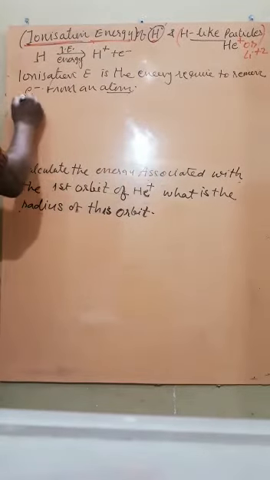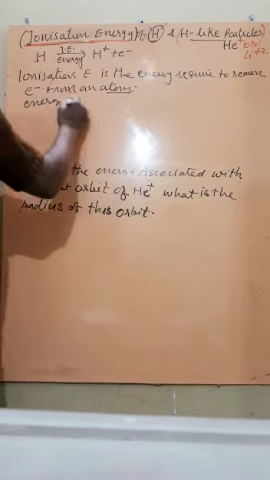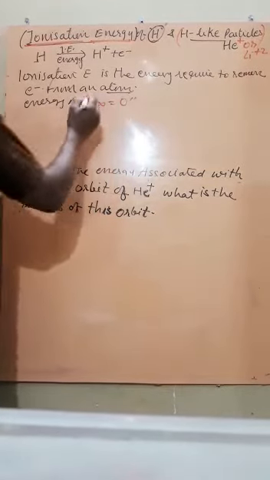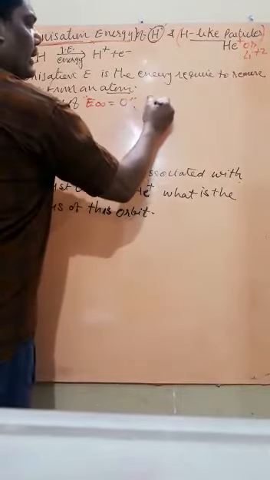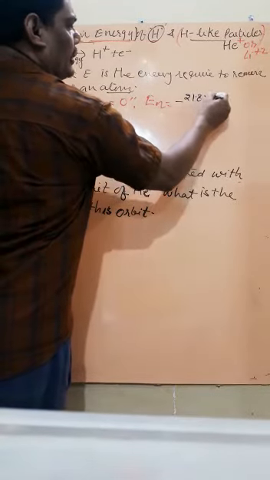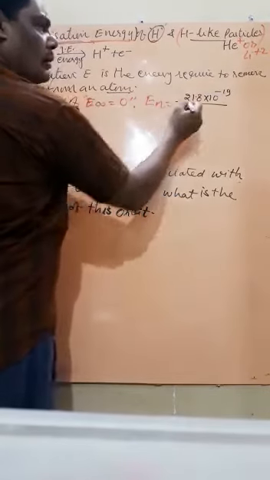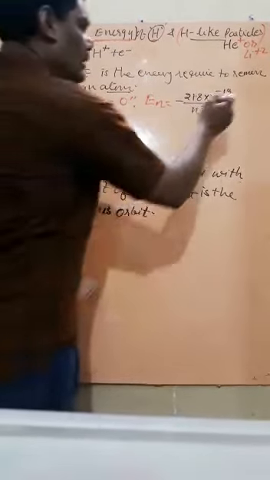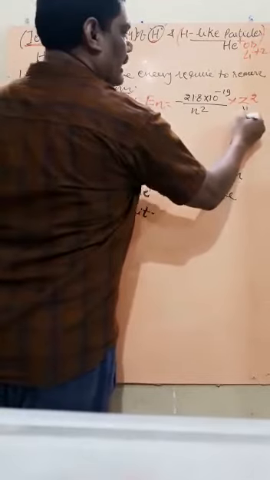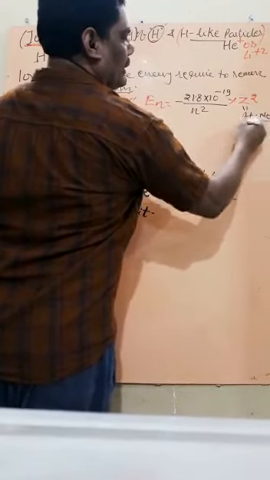Getting? Now, the energy of the infinite orbit is equal to 0. I told you earlier. Why? Because there is no force of attraction between nucleus and electron. That means the energy of the electron is 0. And what about the energy of an electron in the nth orbit? It is given by the formula minus 21.8 into 10 to the power minus 19 upon n square, multiplied by Z square. Z is what, beta? Z is called the atomic number.